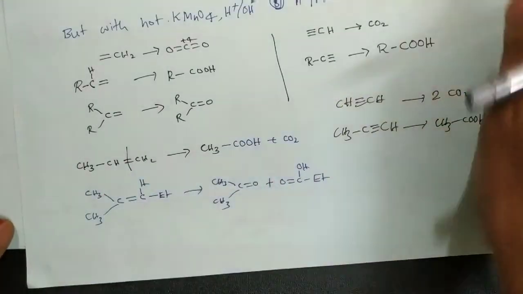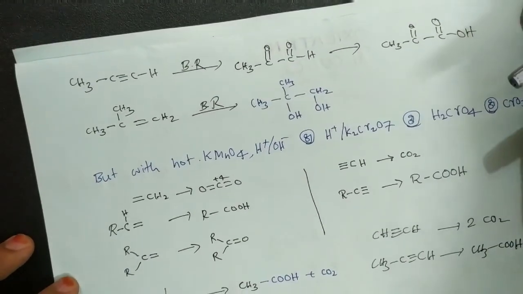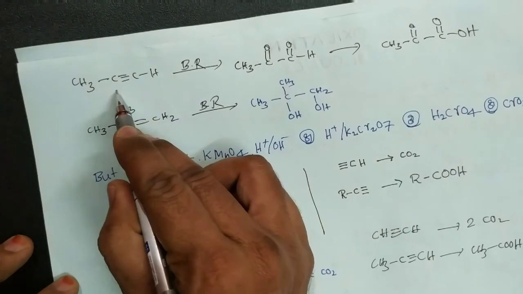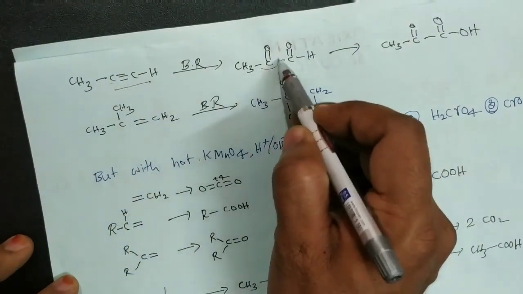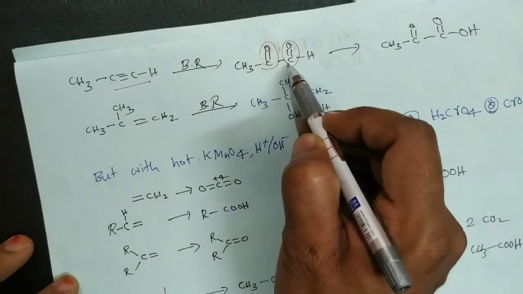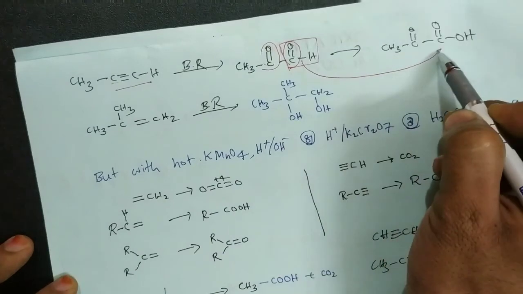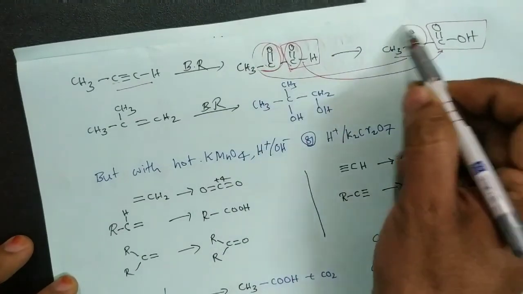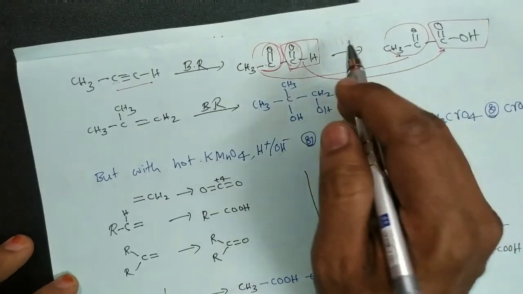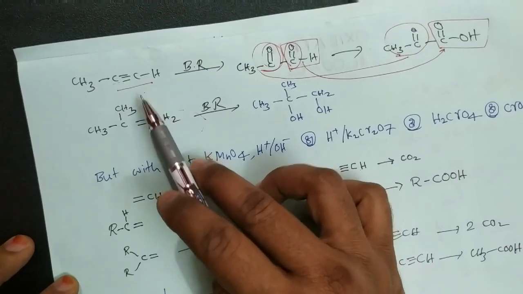For suppose, let us discuss some example reactions. This is an alkyne. Here the triple bonded carbons become C double bond O and C double bond O, and this is the aldehyde group. This aldehyde group is further oxidized to the carboxylic acid, but ketones remain the same. That is the main key point of Baeyer's reagent reaction with alkynes.